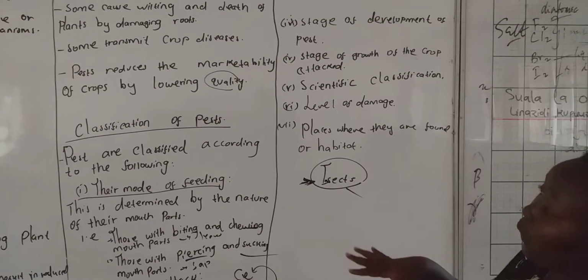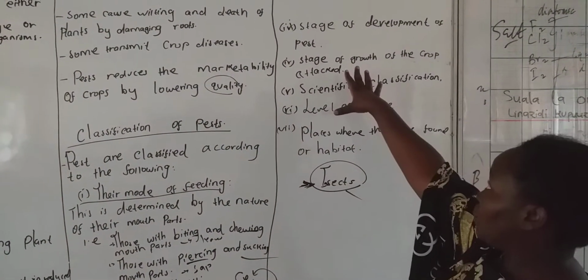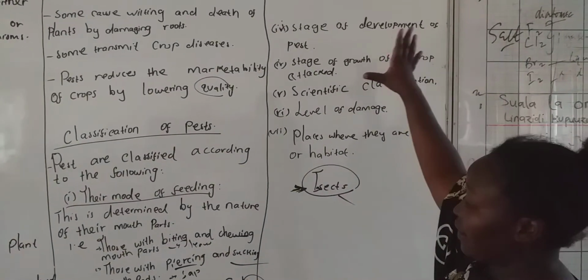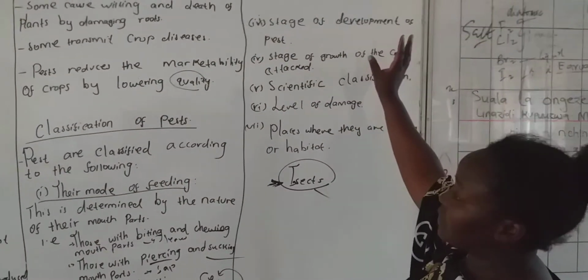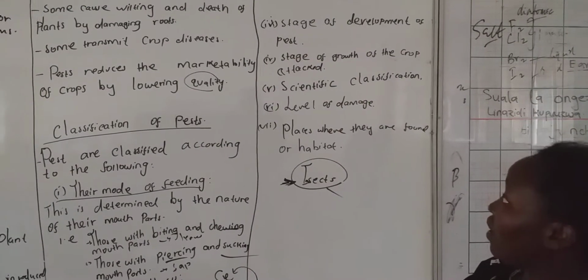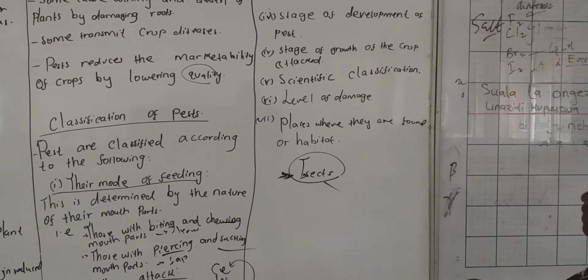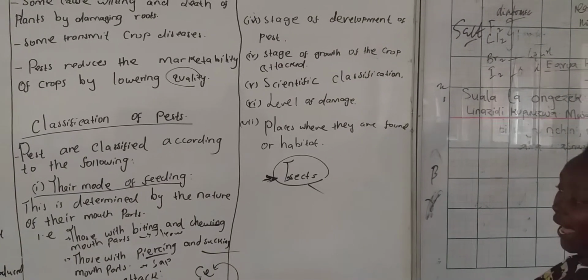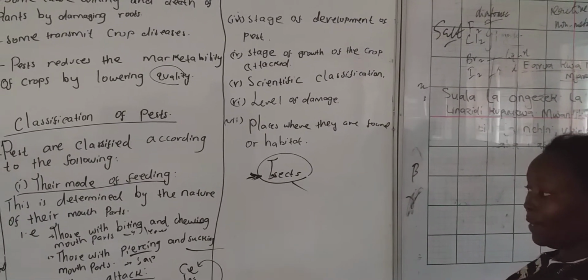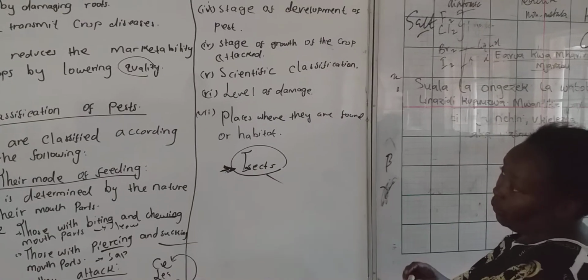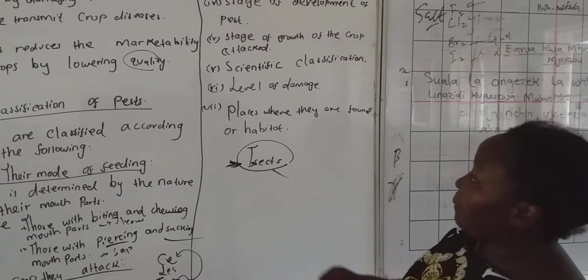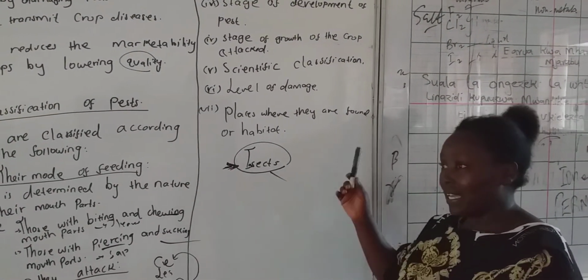Also, we can classify a pest according to the stage of development of the pest, the stage of growth of the crop they attack, the scientific classification, and the level of their damage. And also we can classify a pest according to the place or habitat they live in.